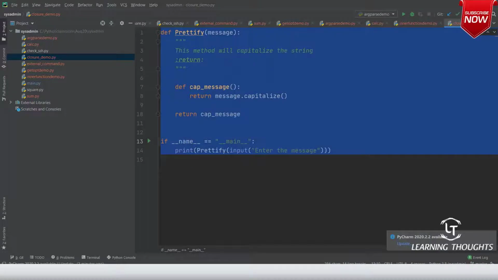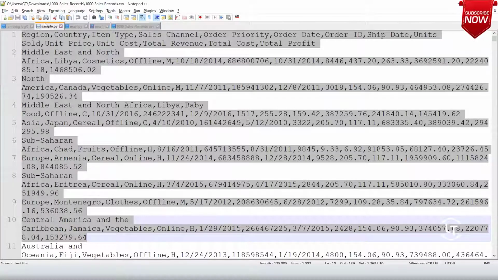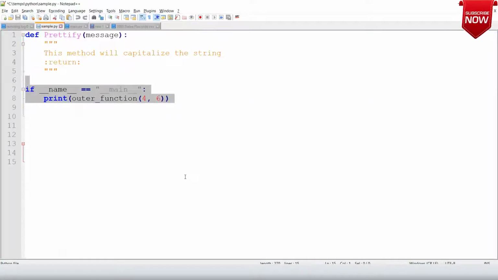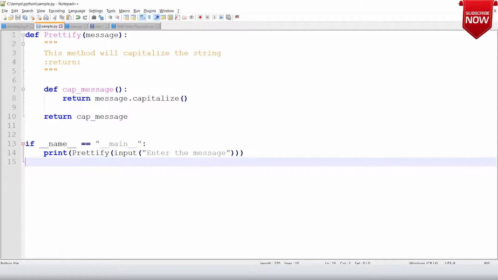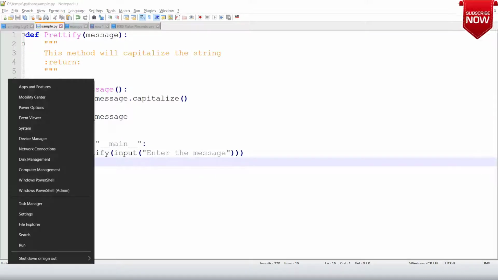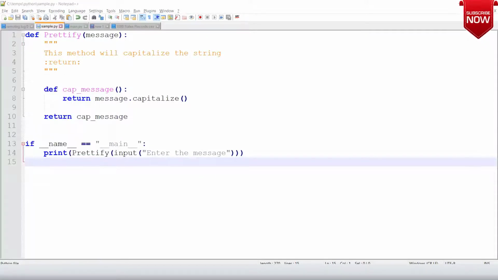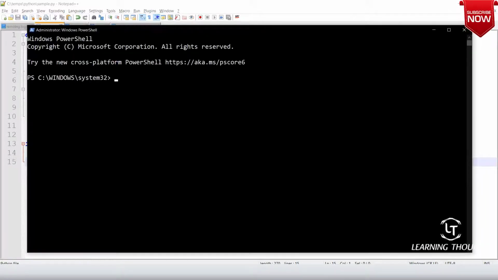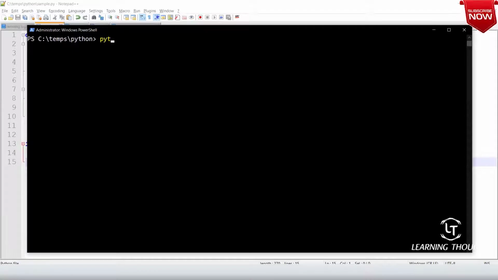Let me take this, go to sample.py, paste it over here, and quickly go to PowerShell: cd c:\temp\python. Then python sample.py.